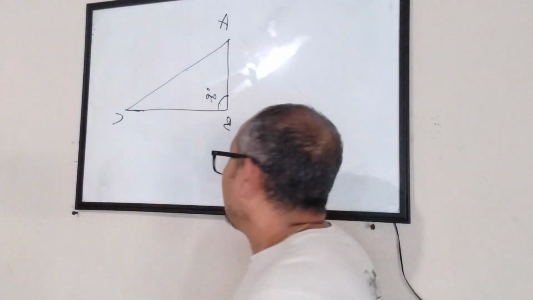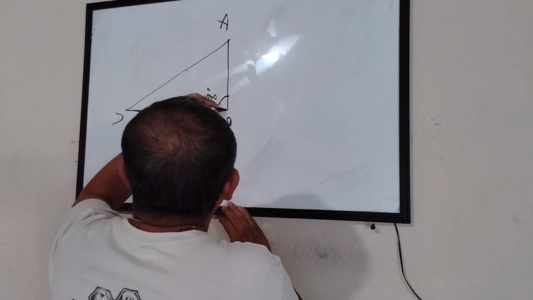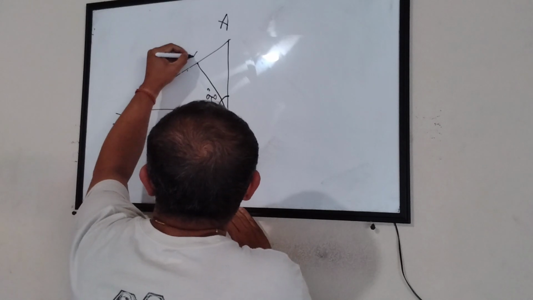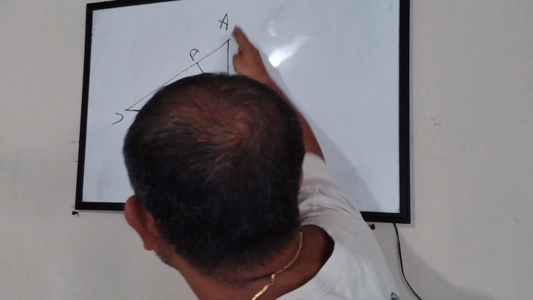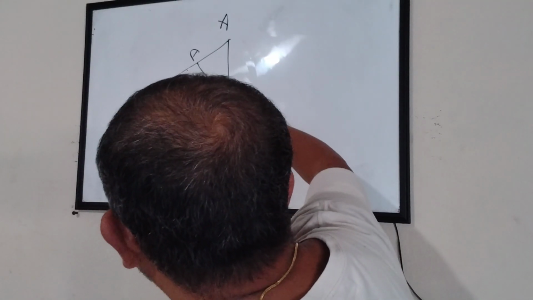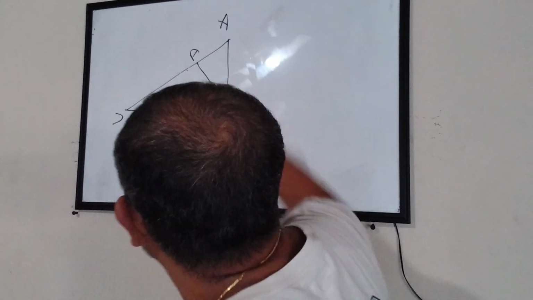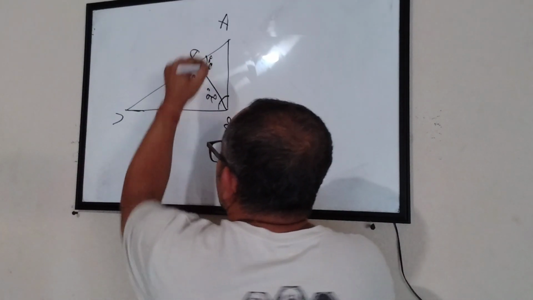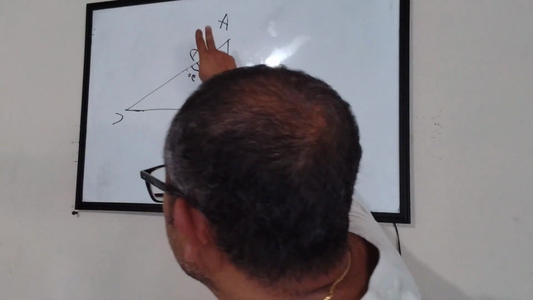Here I'm dropping a perpendicular on the opposite side, and let's say it touches here at D. I have a triangle ABC, which is a right angle triangle. I have dropped a perpendicular from this corner to this side. So this is also 90 degrees and this is also 90 degrees. Now I have basically three triangles.